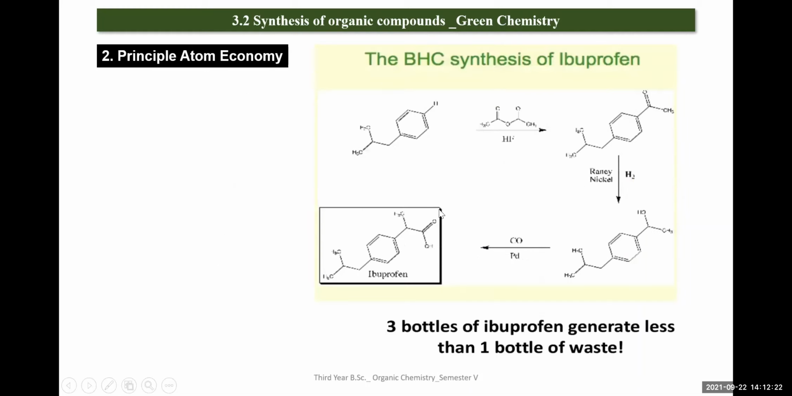Another route to the same ibuprofen drug was developed by the BHC company. Same drug, but here you can see that 3 bottles of ibuprofen generate less than 1 bottle of waste. So that is the good one. In this way, we can increase the atom economy of the process.